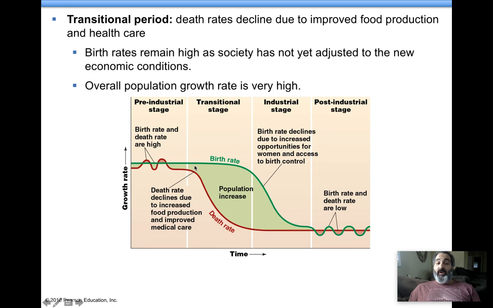There might be more jobs. Technology is starting to improve. They're making more food. So you'll start to see death rates go down. And this generally does happen. All right. So in a country, pre-industrial stage, death rates are high, birth rates are high, and they kind of balance each other out. When it goes through the transitional stage, medicine gets better, more food, nutrition increases, death rates go down, birth rates still stay really high.